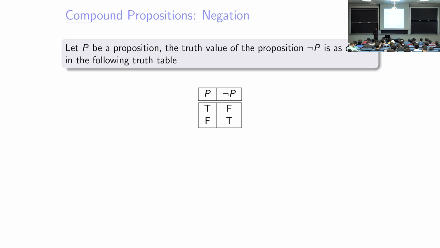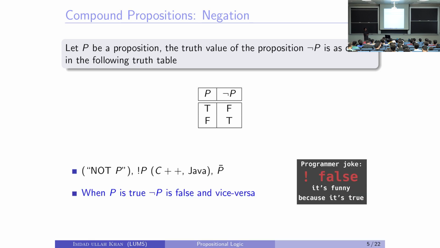It says if P is true, this is all possible values of P in the first column, all possible values of not P, negation of P, in the second column. So when P is true, not P is false. When P is false, not P is true. Is it clear? That's not P. You can make up whatever you want out of it.